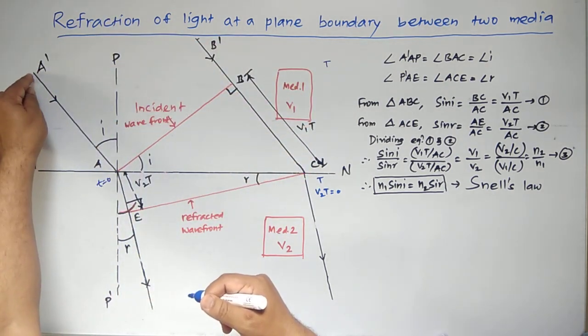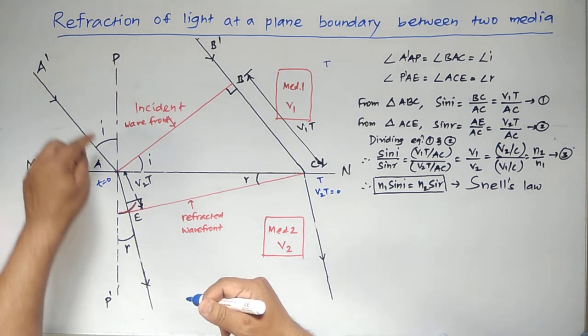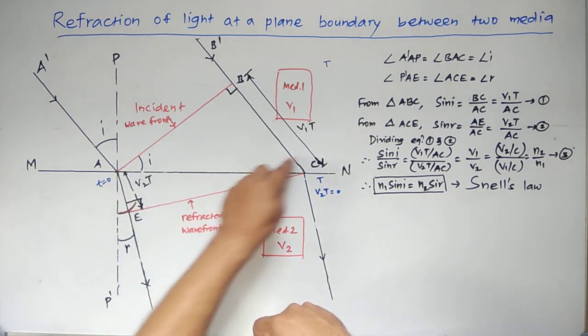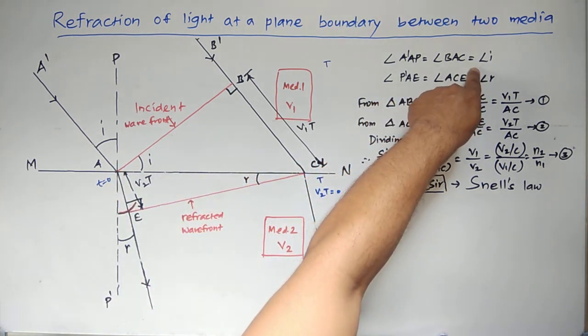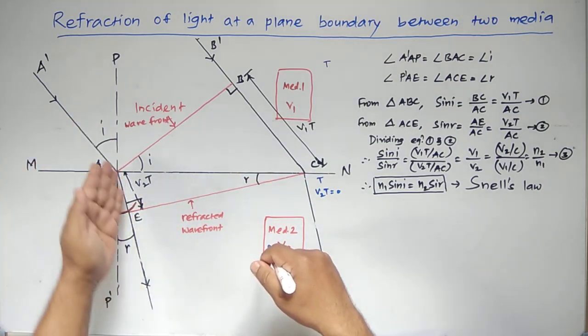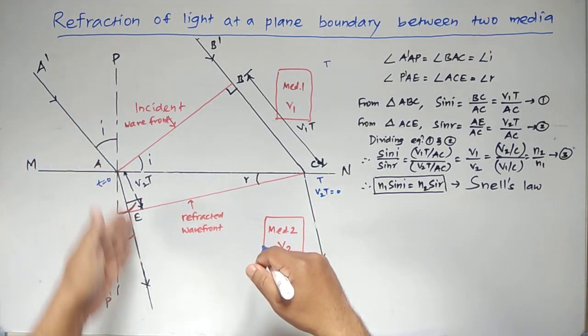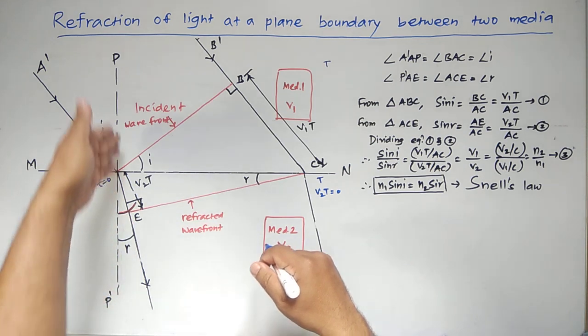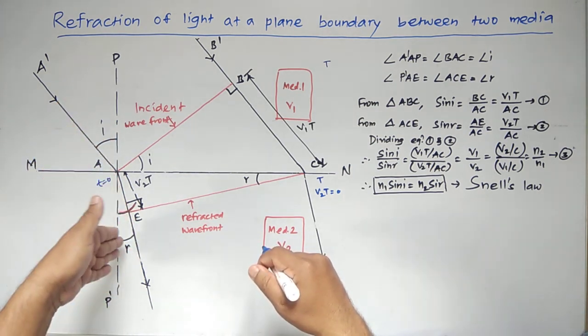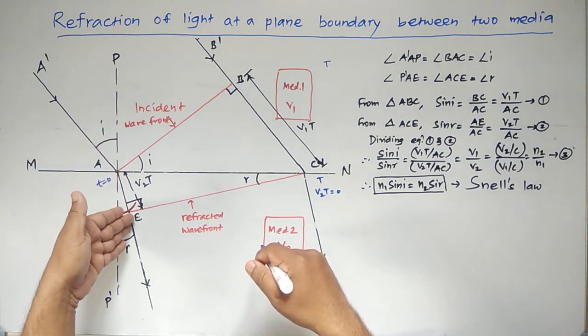Now from this geometry of the figure, this angle is the angle of incidence, A dash AP. This angle, BAC, is equal to I, and it is called the angle of incidence. Now here in the second medium, this is the refracted ray, AE, and this one is the normal. The angle made by the refracted ray with the normal is called the angle of refraction.